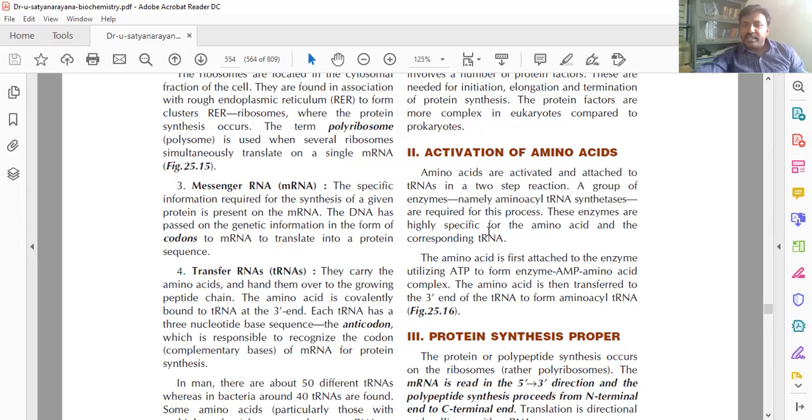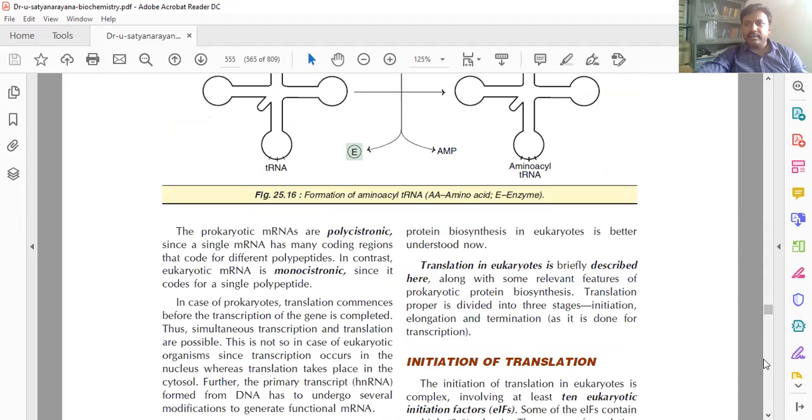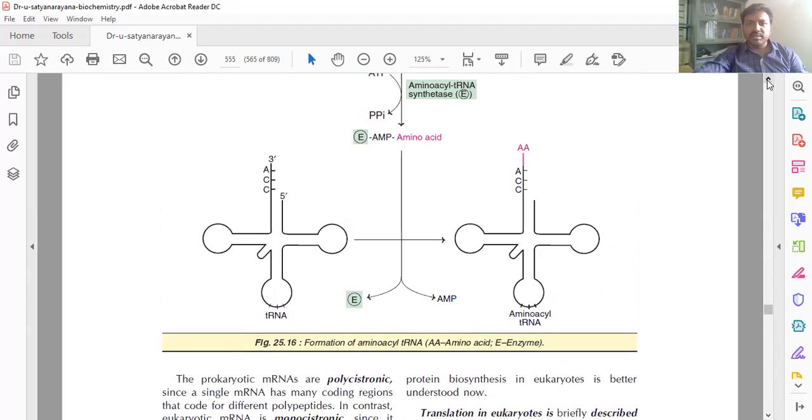So the enzymes are highly specific for the amino acid and correspond to the tRNA. First the enzyme binds to the amino acid. Then after that it binds to the tRNA. We can see here in the diagram. This diagram is very important.